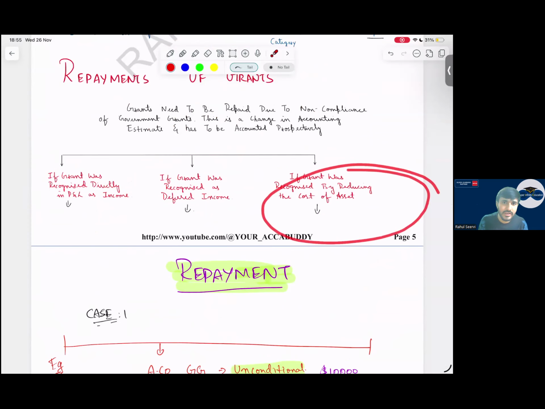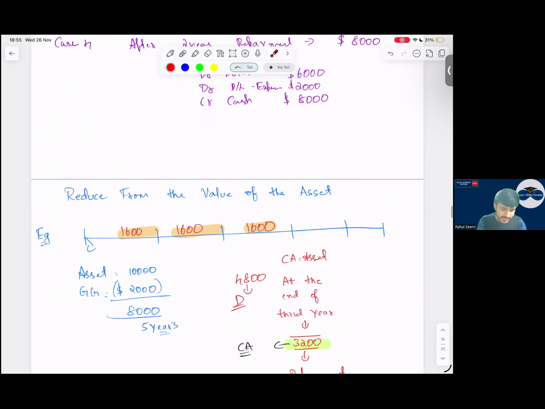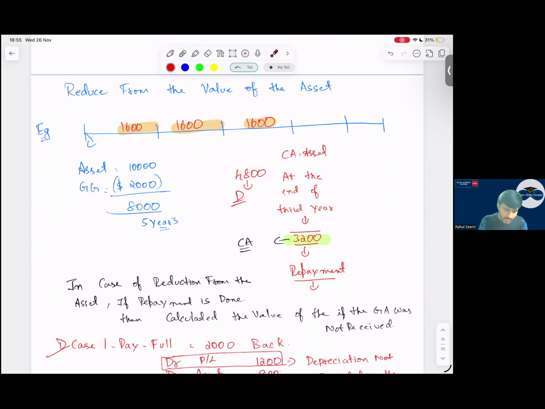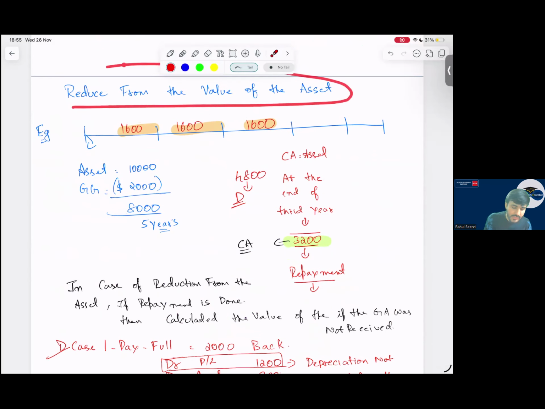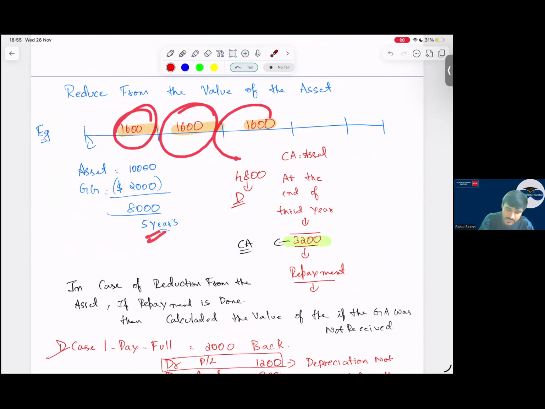If grant was recognized by reducing the cost of the asset, what should we do? In that case, let us understand. Whenever you have taken the grant, you have reduced it from the value of the asset. How will you do the accounting? Sir, 10,000, 2,000 was the grant, 8,000 was the carrying amount of the asset. We have depreciated this, 1,600, 1,600, 1,600. So the carrying amount came to 3,200.